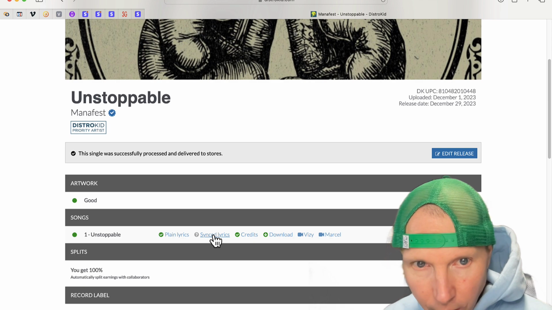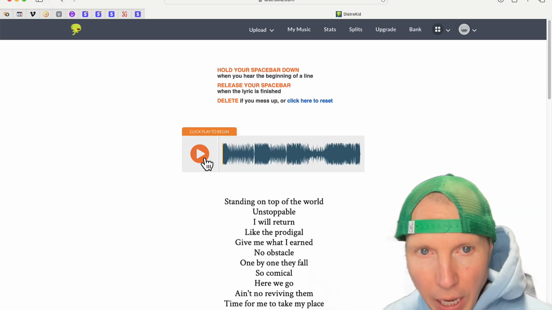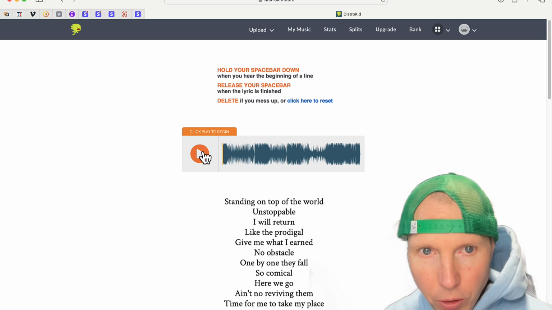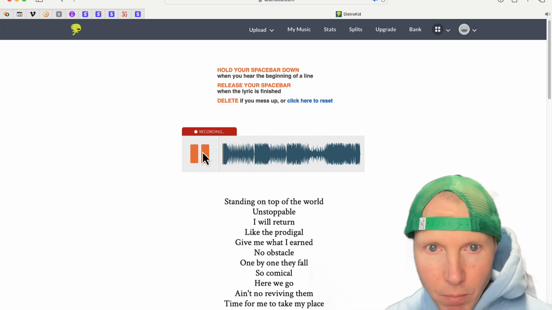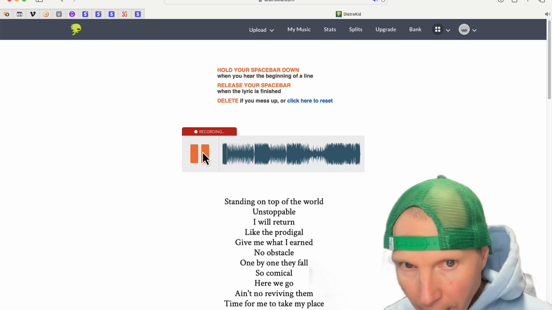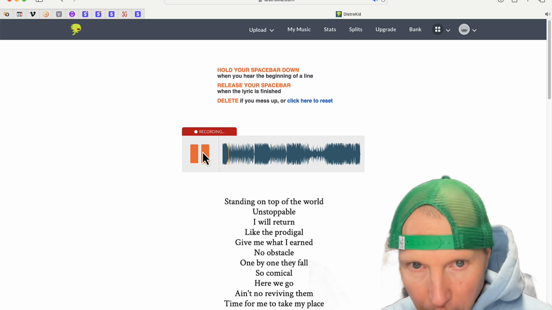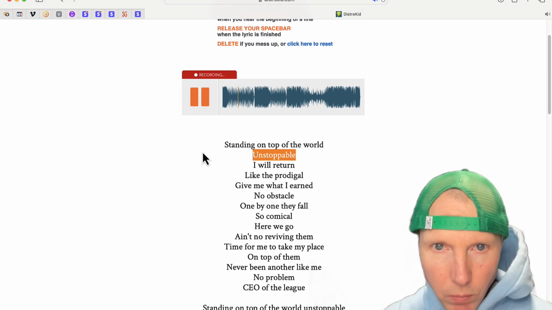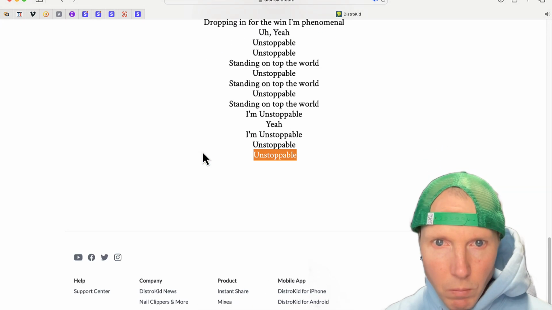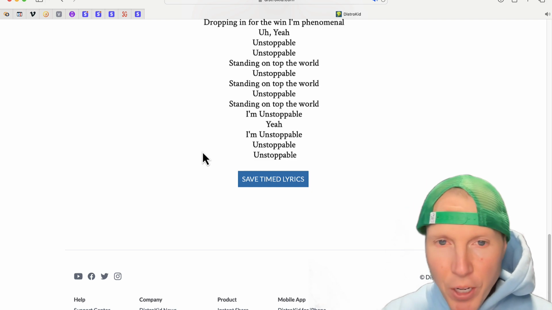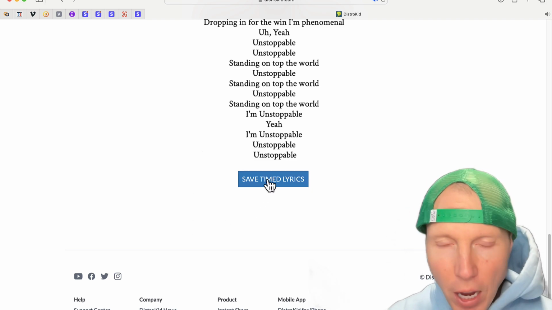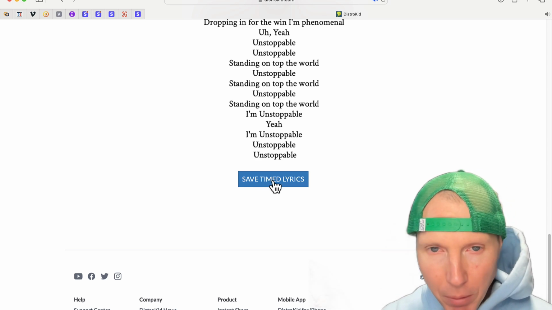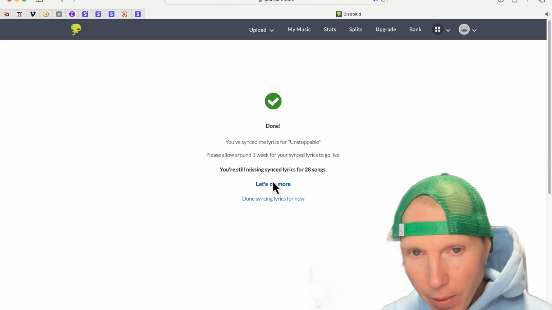So I click Synced Lyrics, and then I click play on this song, and then with the space bar, I just go along with the song. So I'm going to hit play, and when the first lyric hits, that's when I hit space bar. Alright, and then when you get to the end, it'll ask you to save timed lyrics. If you make a mistake, you can always do it over again. It lets you do that, but I'm going to click Save Time Lyrics, and then done.